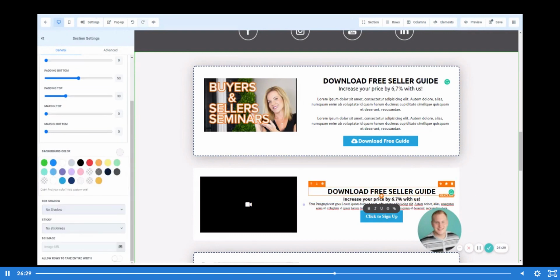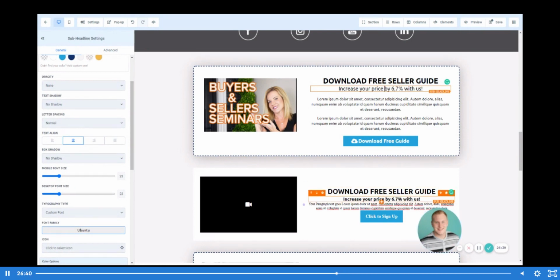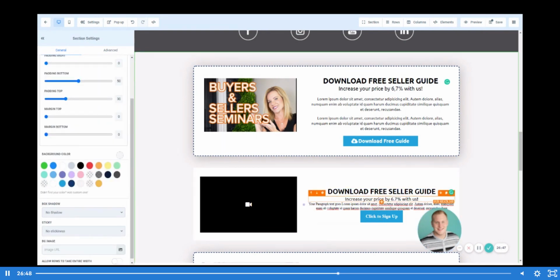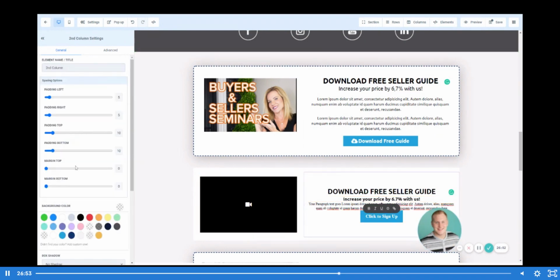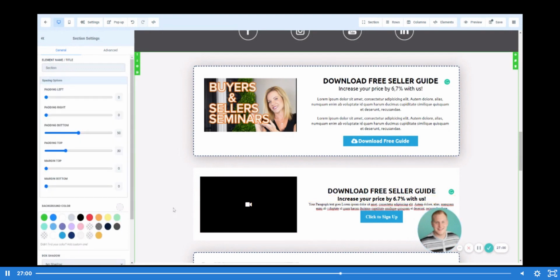So I believe this is bold as well, and it may be a different font size. Let's take a look. This font is 20. This font is 23. So this actually isn't going to be bold, but we need to increase the font to 23 so that it matches. Once we increase that font, it looks like it is actually bold. Control B. All right, and let's make sure that our desktop and mobile are at that 23. Oh, it's not bold. There we go. That looks right.